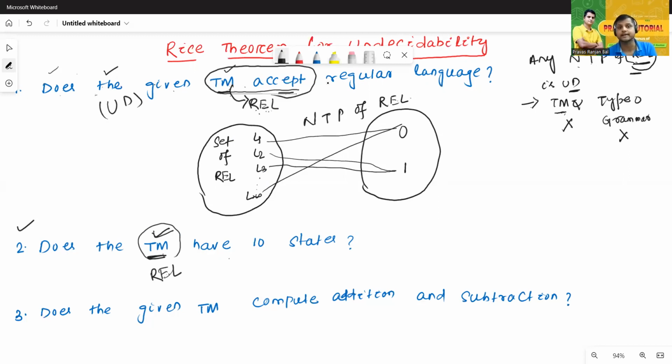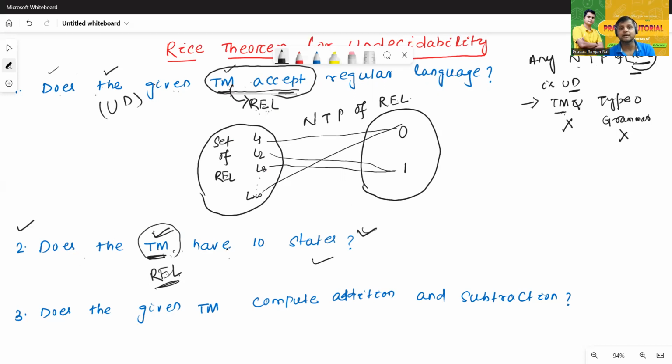Because just read the problem. Does the given Turing machine accept regular language? So the Turing machine accepts which type of language? RL language, of course. So is the given RL regular language? Okay, now we'll convert this one into RL language. But here there is no chance to convert this Turing machine into RL language, because this problem is completely different. There is no link or relation between Turing machine and RL language here.